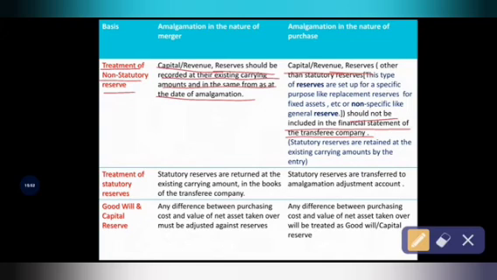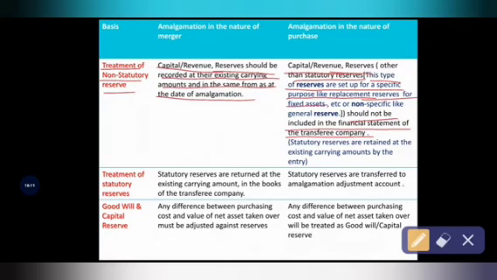Okay, see, I will give an explanation here of what statutory reserves and non-statutory reserves are. Other than statutory reserves is nothing but non-statutory reserve. This type of reserves is set up for a specific purpose, for example, the replacement reserve for fixed assets.